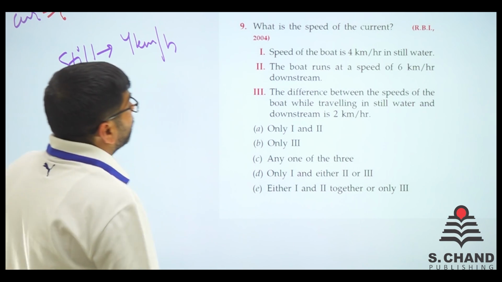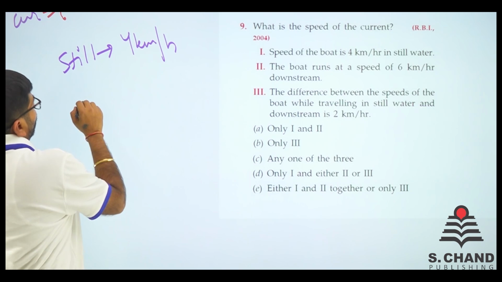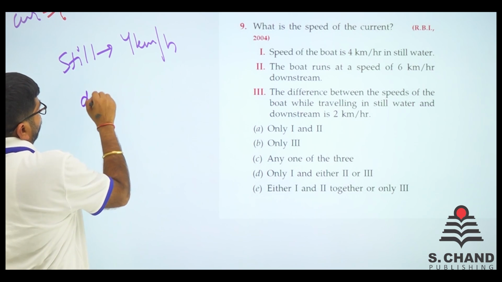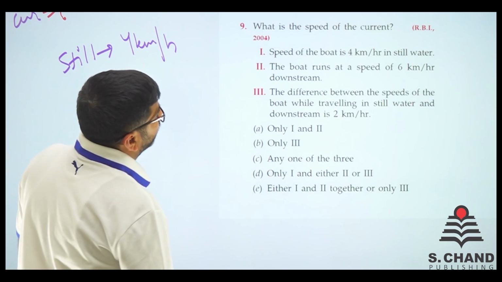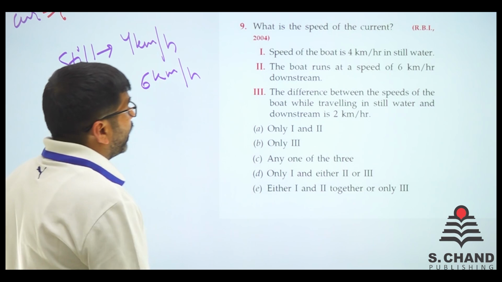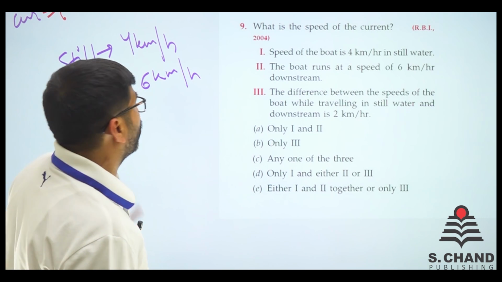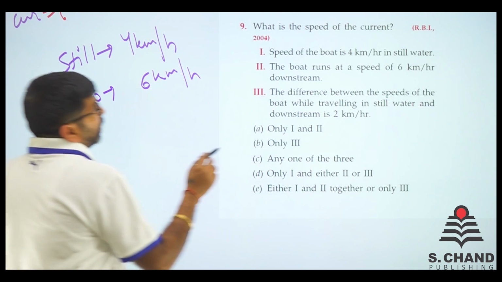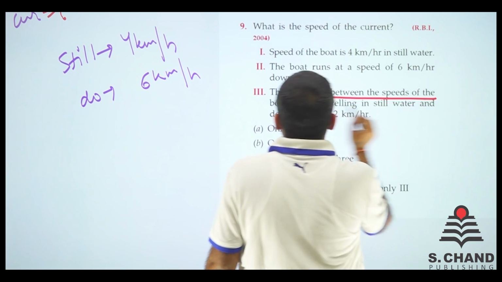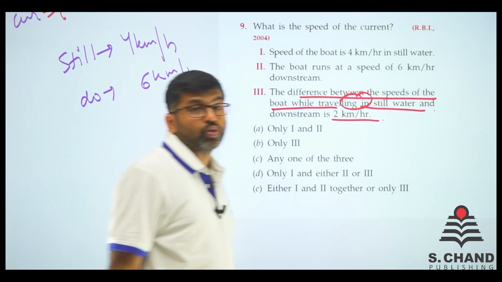Great. Boat runs at a speed of 6 km per hour downstream. The difference between the speeds while traveling in still water and downstream is 2 km per hour.